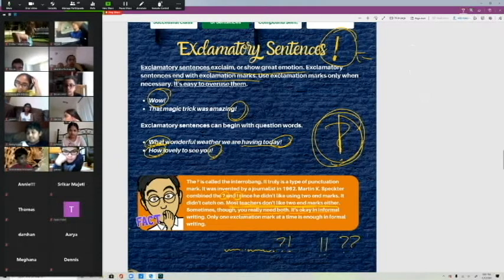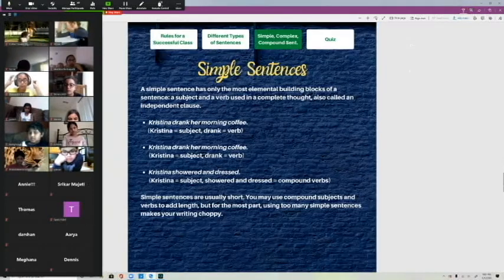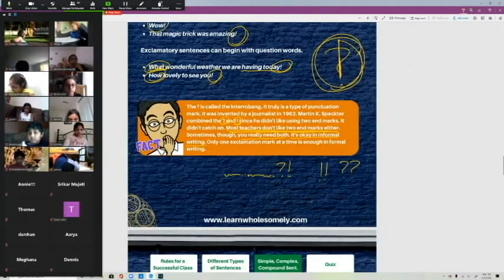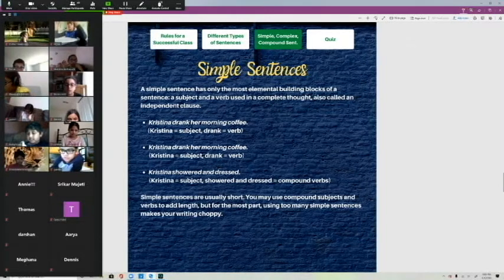And it's okay in informal writing. So this is an informal writing. Any writings that you do with me will not be informal. So only one exclamation mark at a time is enough in formal writing. All right, let's go on. So we're going to go on to the three different types of sentence now. Okay, so we talked about sentence purposes. Now we're really going to be talking about simple, complex, and compound sentences.